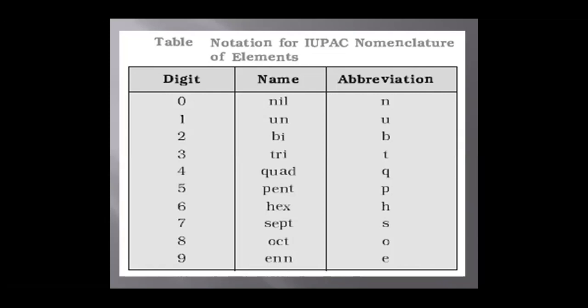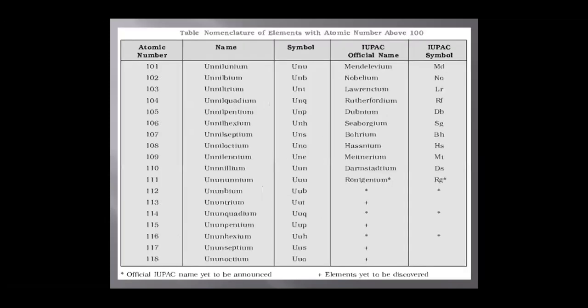Digit 7, the name is sept, abbreviation s. Digit 8, the name is oct, abbreviation o. Digit 9, the name is enn, abbreviation e. This table contains the nomenclature of elements with atomic number above 100.